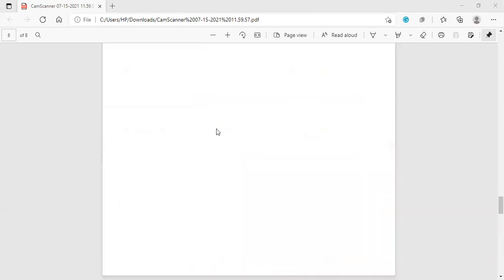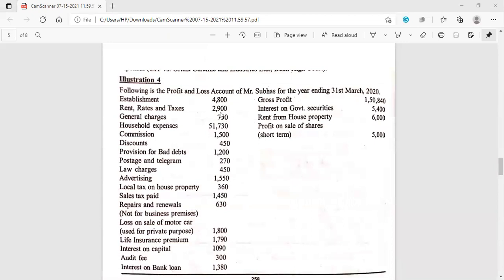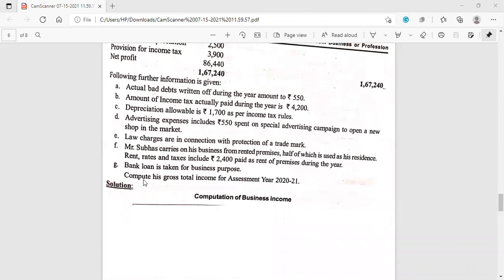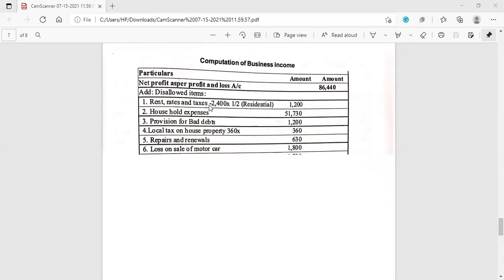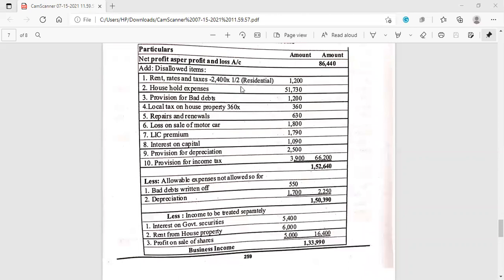here there are certain confusions because earlier they have given 2,900 as rent, rates and taxes, but in the additional information they have given that the rent, rates and taxes include 2,400 as for the premises. Okay, half of the rent, rates and taxes are paid for the premises, and the total amount of rent and taxes will stand at 2,400. So we have to consider the 2,400 only. So 2,400 into 1/2, so that means we'll be getting 1,200.